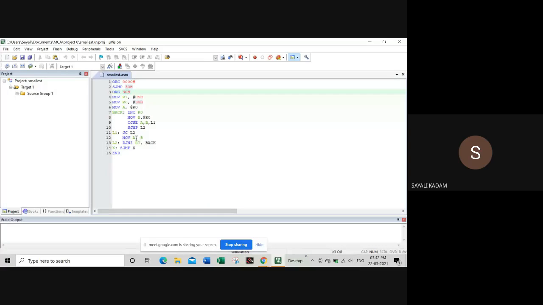So this is the program for the smallest number. Wait, in the smallest number. Ek minute. So R7 is the counter for this loop. Haan ek minute.